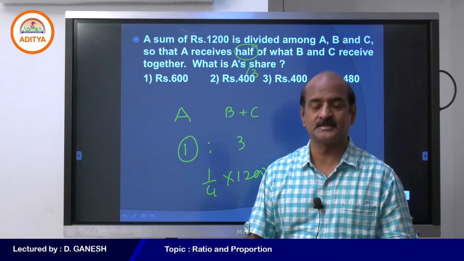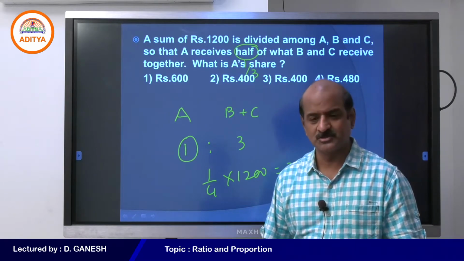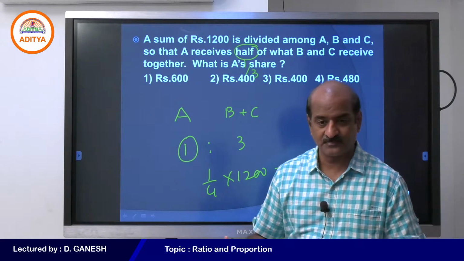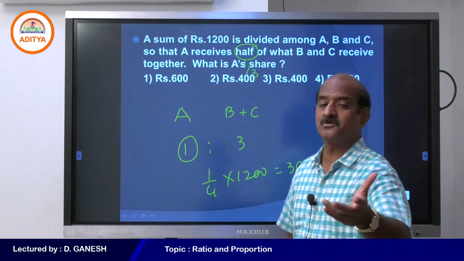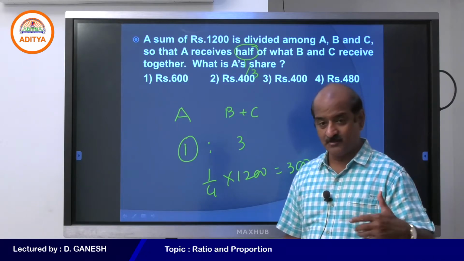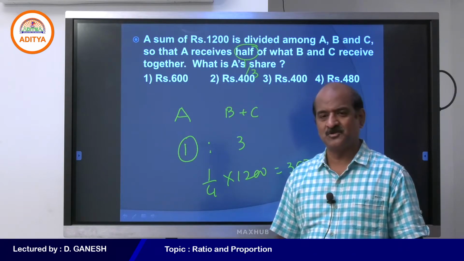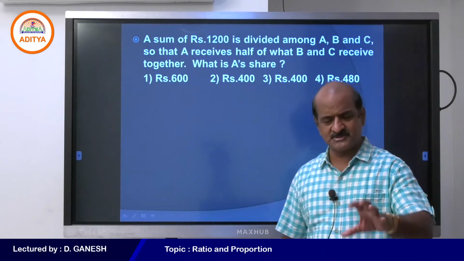Student, this is the very concept of ratios. In ratios, you will be given an amount to be distributed, but you won't be given the ratio straight away, because you are not school kids. You will be given some condition, and basing on the condition, you must be able to divide. Student, shall I make some changes in the question?